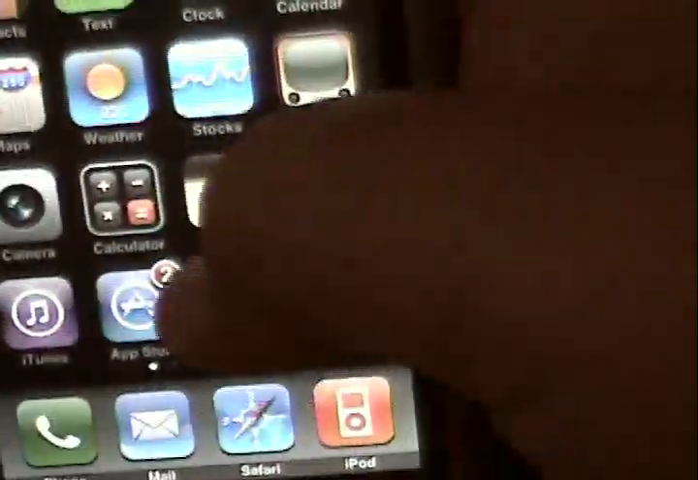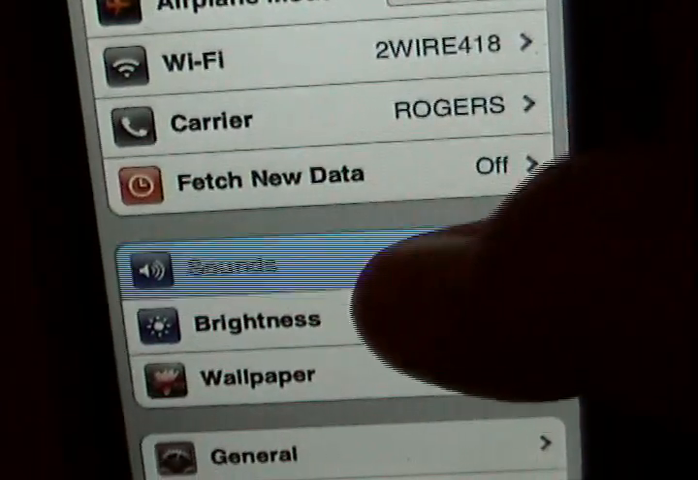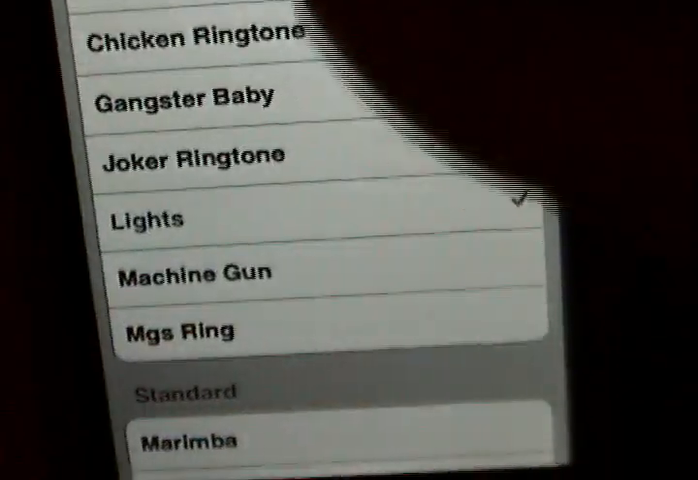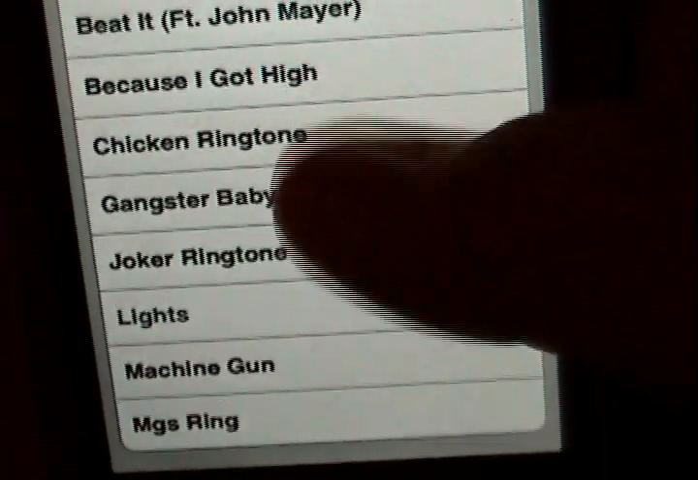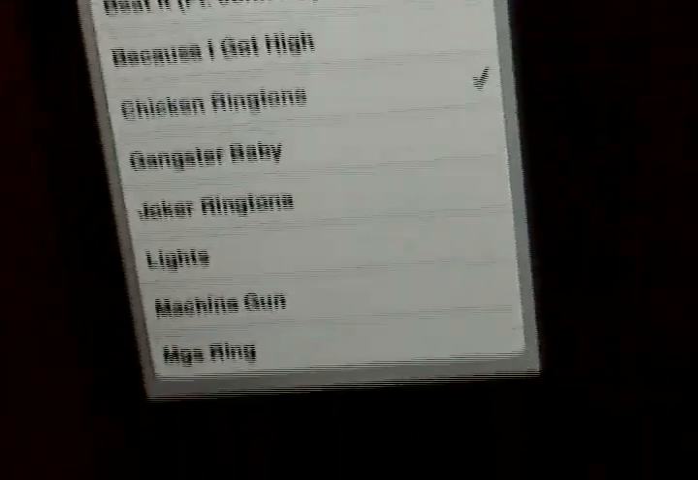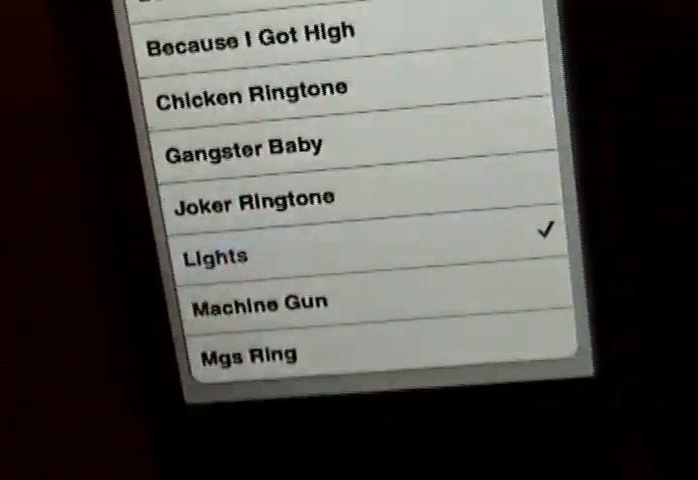And my iPhone's backing up right now, but I could care less, so slide to cancel. Let me type in my passcode. Okay, so go to settings, sound, ringtone, and chicken ringtone. There it is. But I like this one.